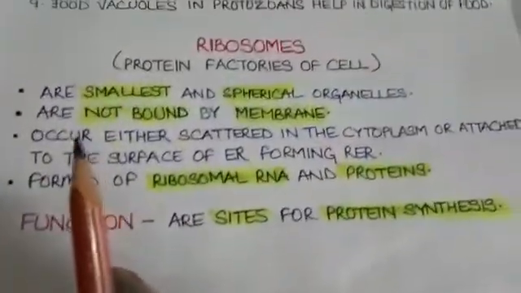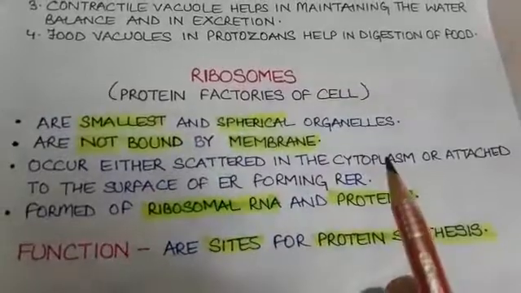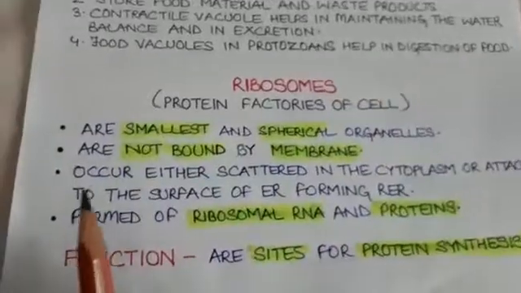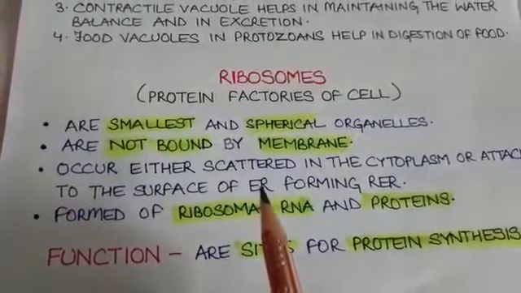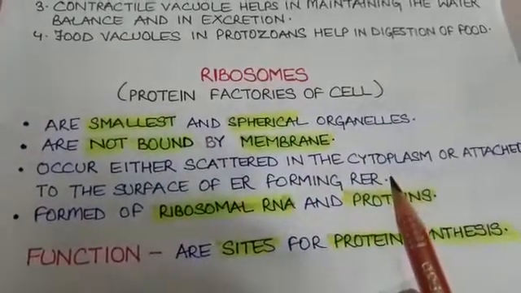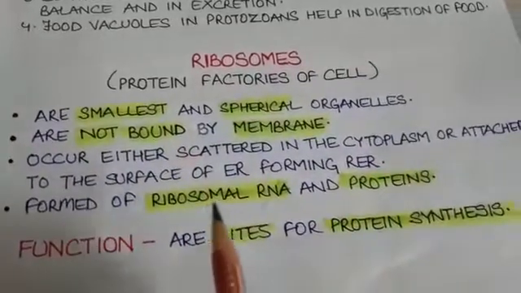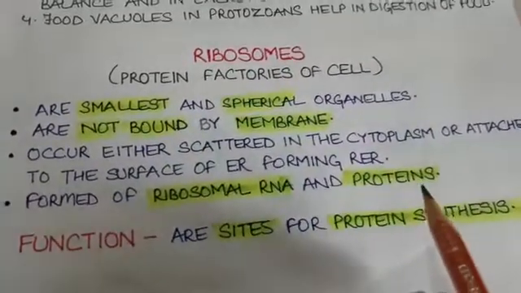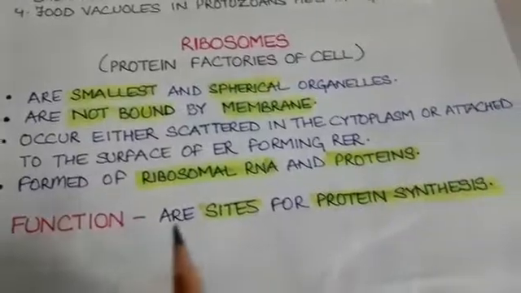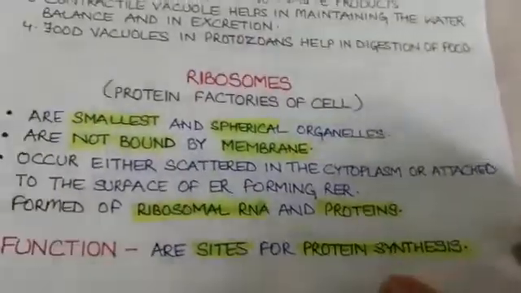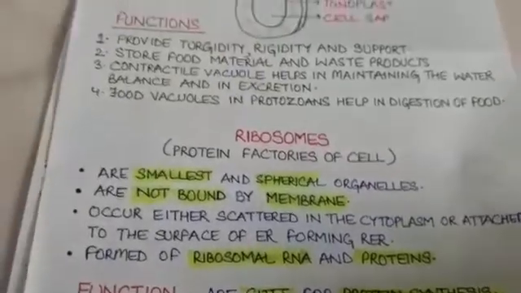In eukaryotes, ribosomes are either scattered in the cytoplasm or they may also be attached to the surface of endoplasmic reticulum, which forms rough endoplasmic reticulum. Ribosomes are formed of ribosomal RNA and proteins. And the function of ribosome is, these are the sites for protein synthesis. It means protein synthesis takes place in ribosomes.